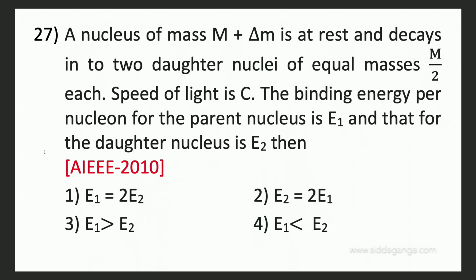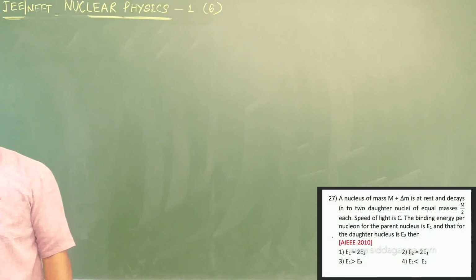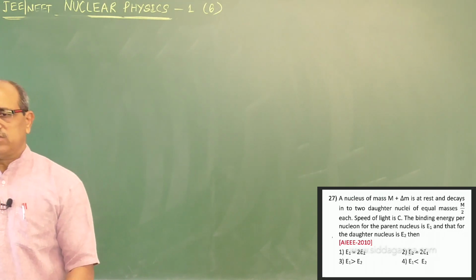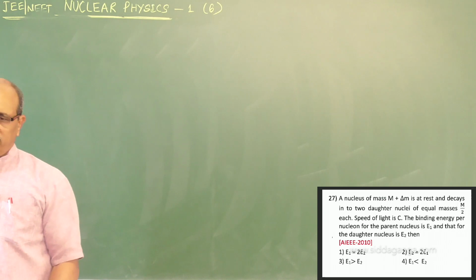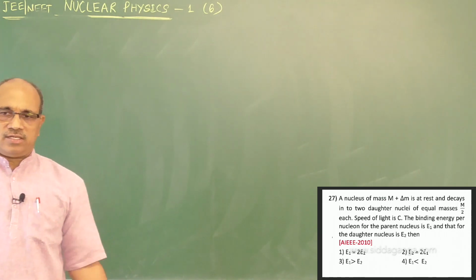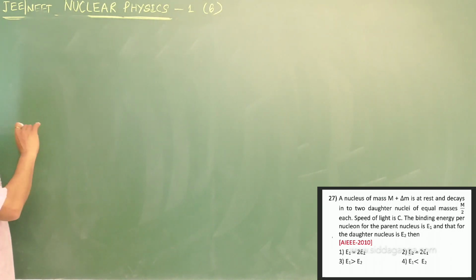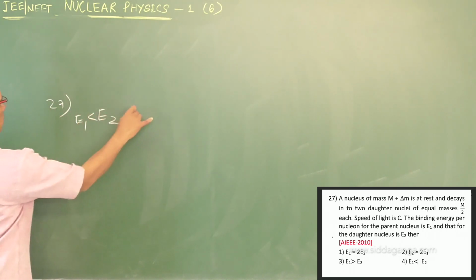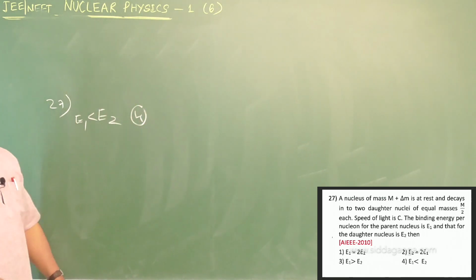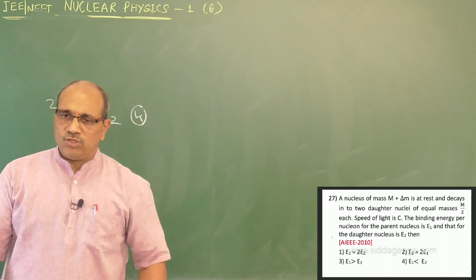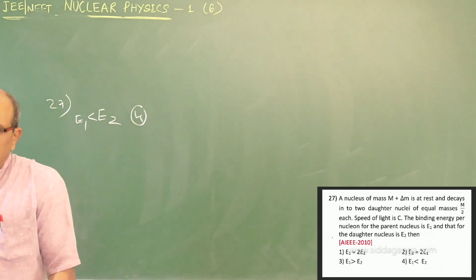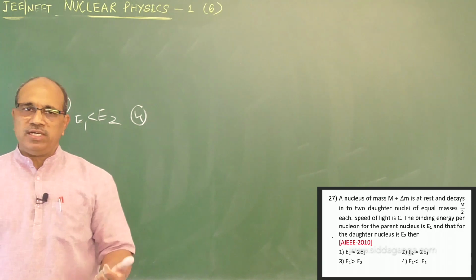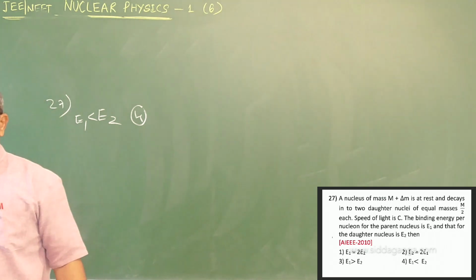Then, one thing I have given you clearly, AIEEE 2010: daughter nuclei are always stronger than parent nuclei. That means their binding energy is higher. That implies option number 4, E2 must be greater than E1. The decay is into daughter nuclei which are more stable, so E2 is higher than E1. The parent nucleus is less stable, with less binding energy. Come to the next.